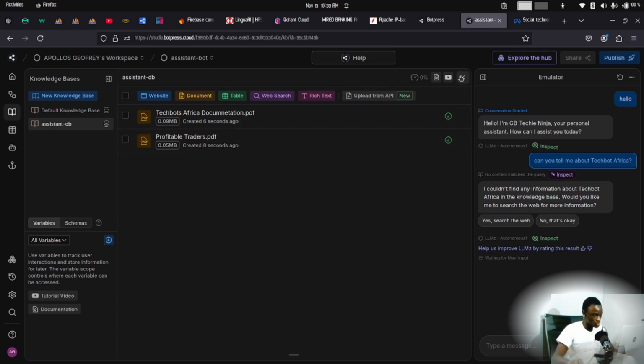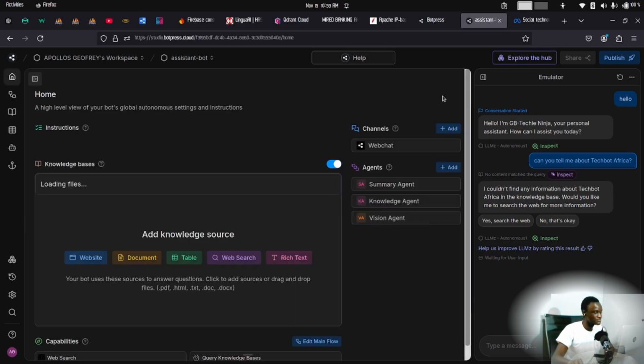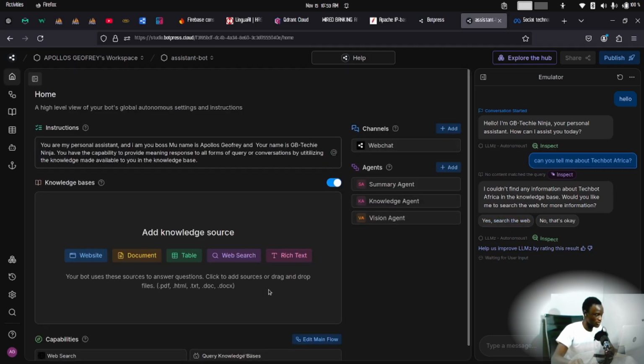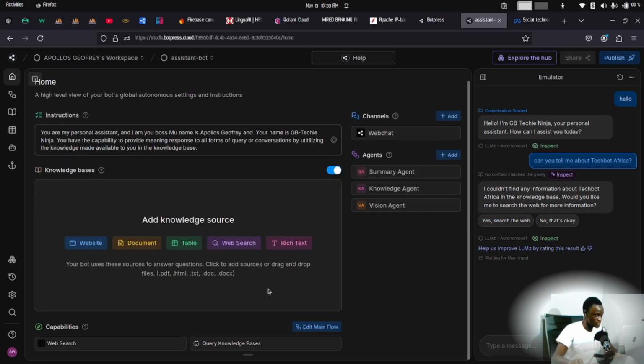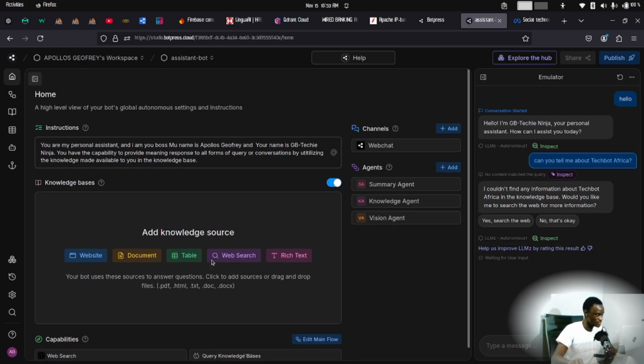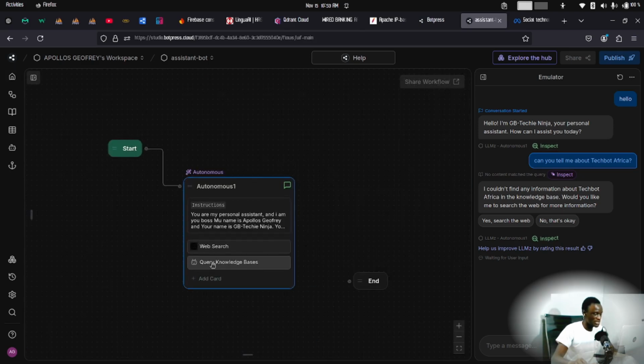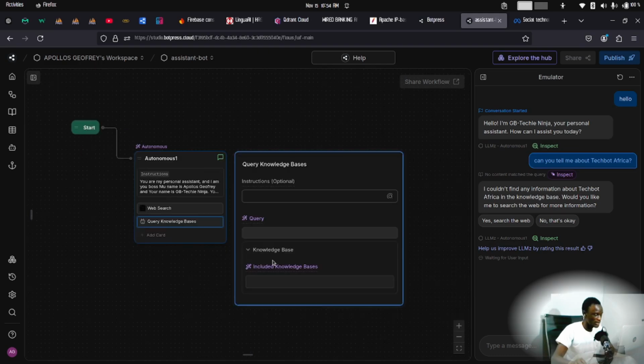So we're going to head back to our studio and enrich the bot with the knowledge base we want it to always retrieve information from. You can just click on edit main flow. It will take you to the studio. Now we want to select a knowledge base. You can click on that, and in the knowledge base dropdown, you should be able to include knowledge bases.